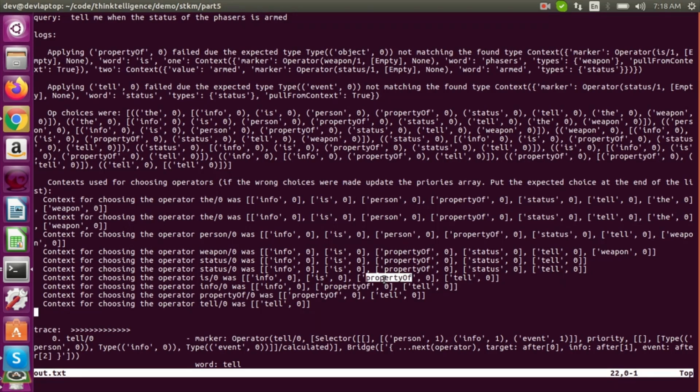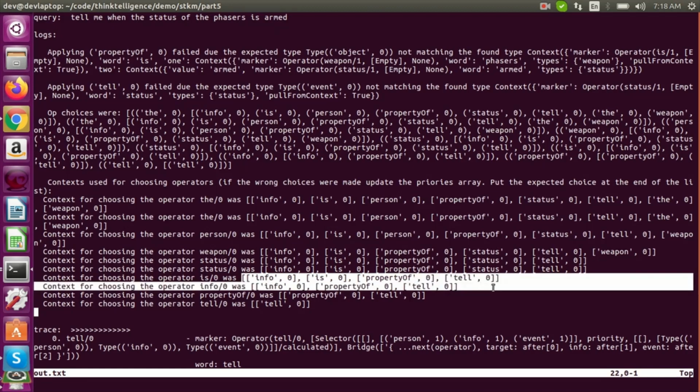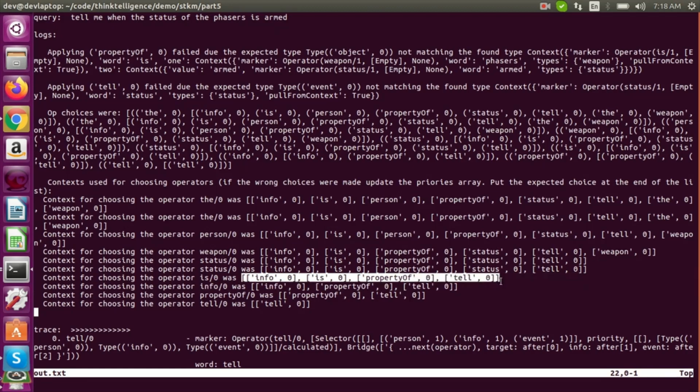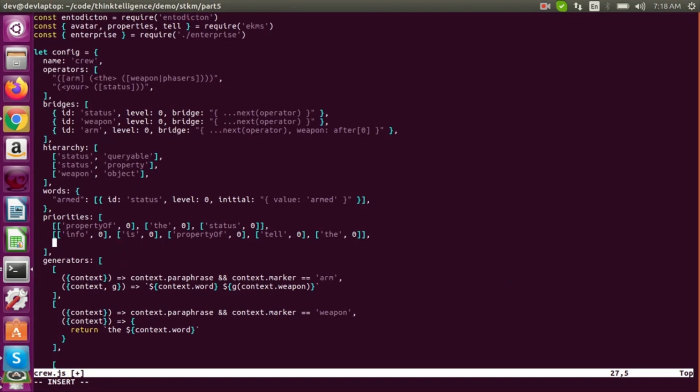So we want the property of to run before that operator, to fire before is. So we'll copy this and shove this in here. And we want property of to be the chosen operator in this context.